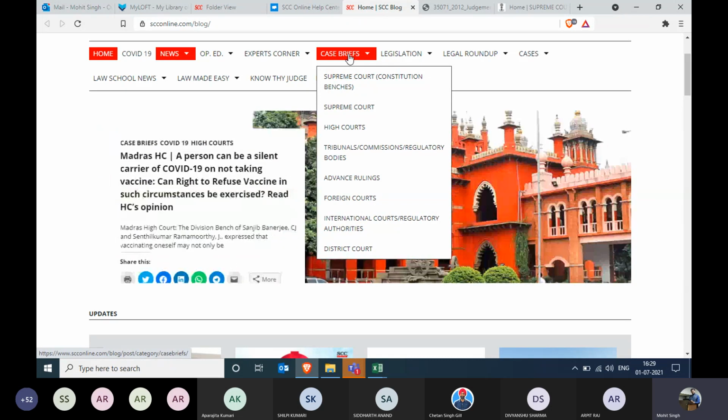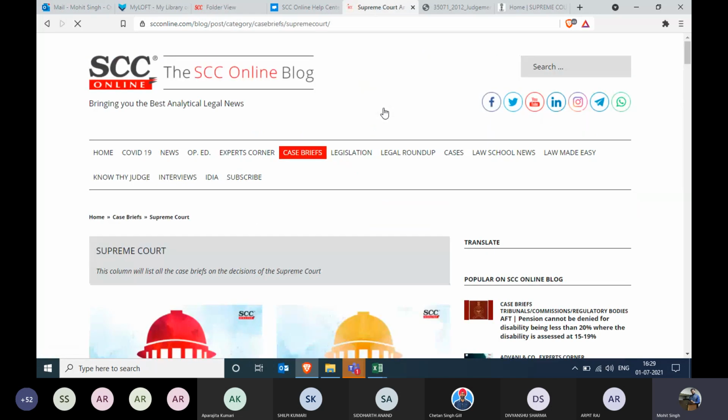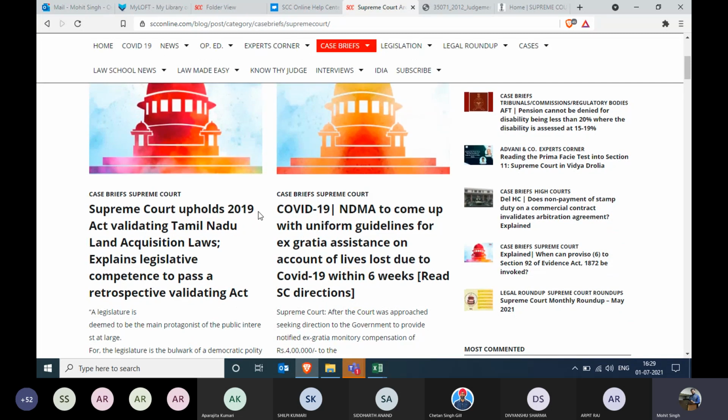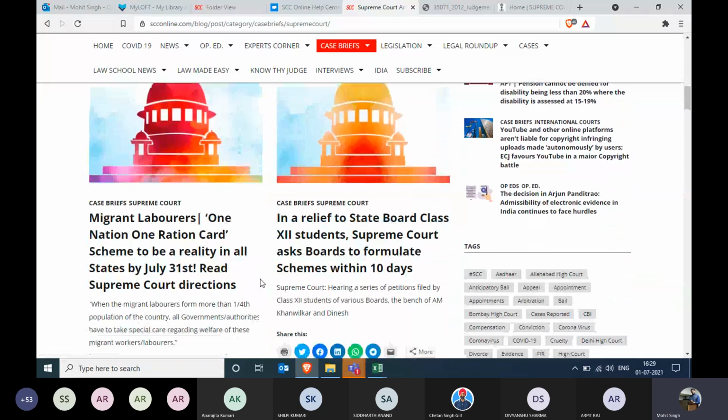You go to the case brief section. You have Supreme Court, High Courts, tribunals, and many other courts available. You click on any one of them. I click on Supreme Court over here, and you'll get a huge list of different cases of which we have made the summary. As you can see, Supreme Court upholds 2019 Act. No, let's take something else.